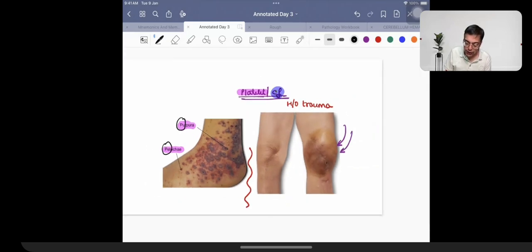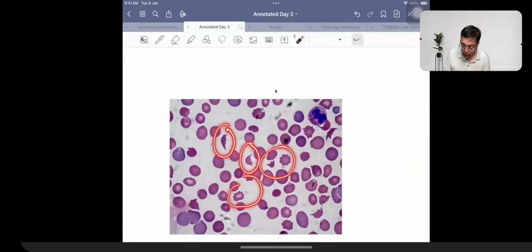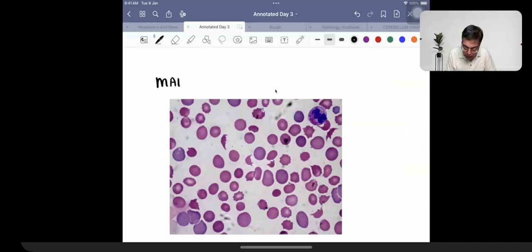Right? What are the example of conditions in which the patients are going to be having this? So this is what is going to be identified by most of you. Identify these cells, fragmented cells. So this is going to be schistocytes. If I'm talking about small vessel involvement, what is the commonest cause?